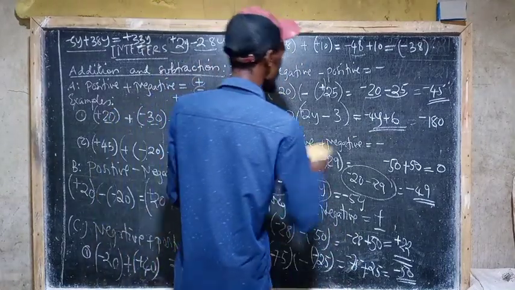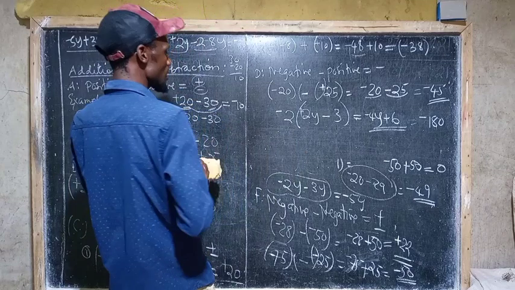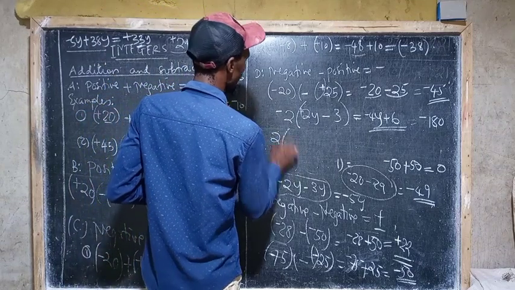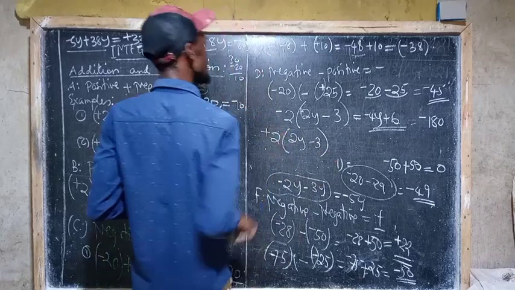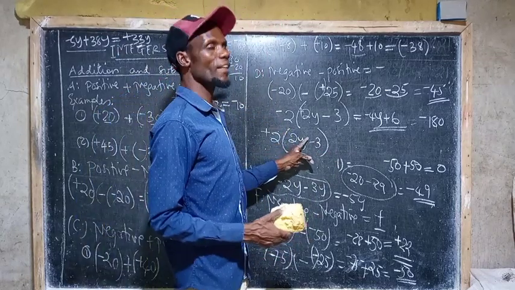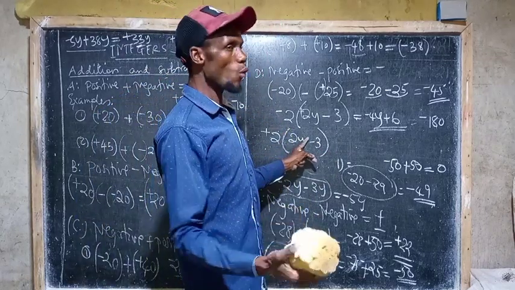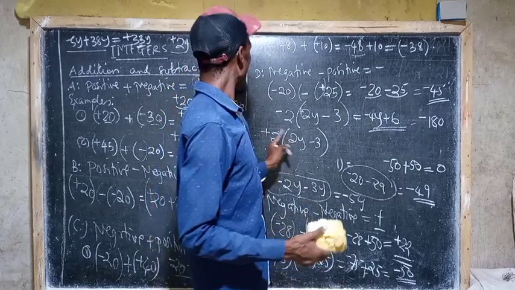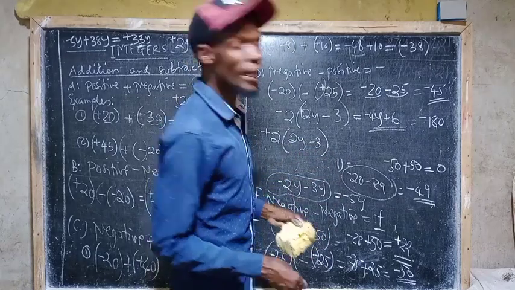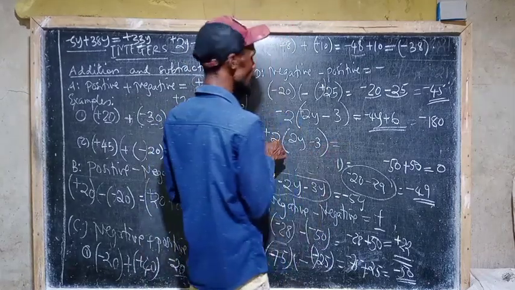So that is very important. But it is not the case if you have, let's say, positive 2, then in the bracket you have 2y, then minus 3. Because it is positive, it will not change anything. Why is it so? Because positive times positive is positive, and positive times negative is negative. That's why the signs remain the same.